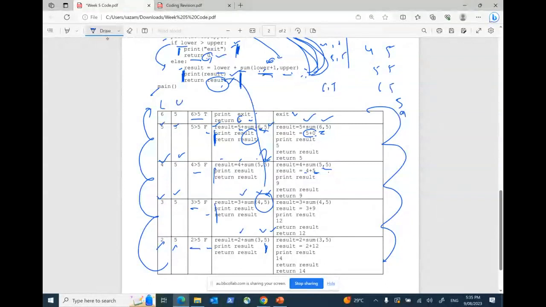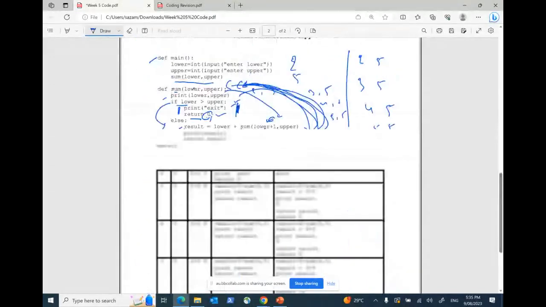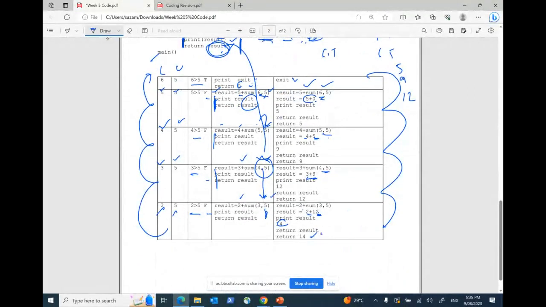So this result value will come to where? To this particular previous sum function, which is 4 and 5. So I know that the sum of 4 and 5 was actually 9. Okay? And my result was 3 plus 9, which is 12. So I'll print that result 12. Again, I will return that result, and that result will be called by the previous sum function. So now this 12 is there, plus initially 2 was there. 12 plus 2 is 14, and I'm going to print the result as 14 as well, and I'm going to return that result. And that's pretty much all of the main function.